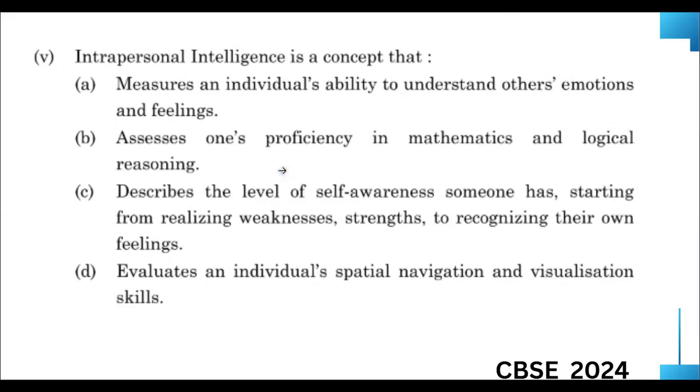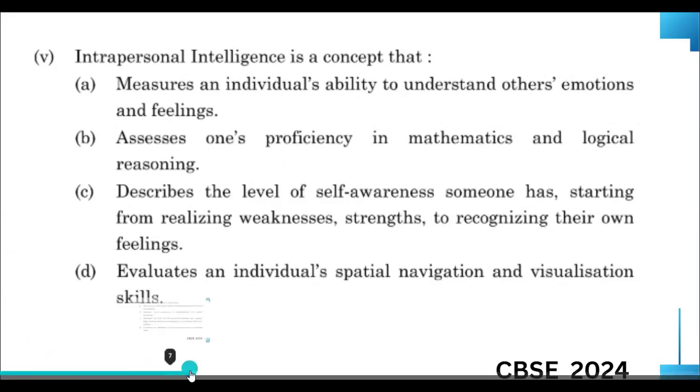In previous questions, like in 2024, such a kind of question was asked, but you may also get a scenario. They will give a scenario and ask what intelligence this comes under, please define. In 2023, we had seen such kinds of questions. So you have to read the scenario and analyze it. This comes under what type of intelligence, and you have to explain that intelligence. Then you will get a 2 marks question. So I think this is the topic where you will definitely get questions from.